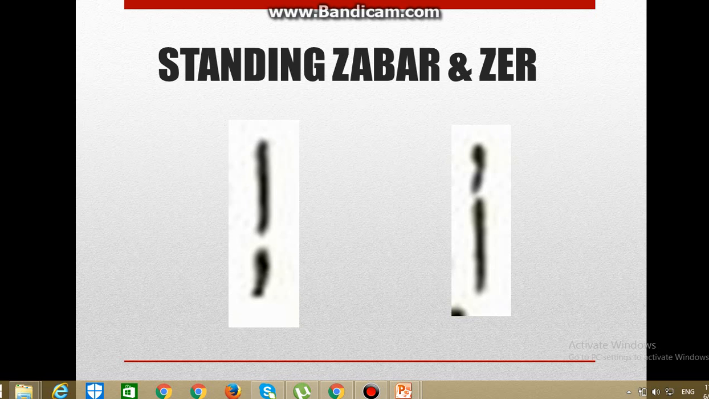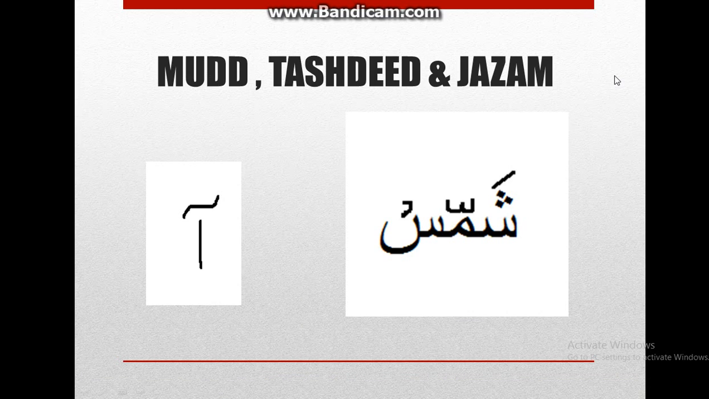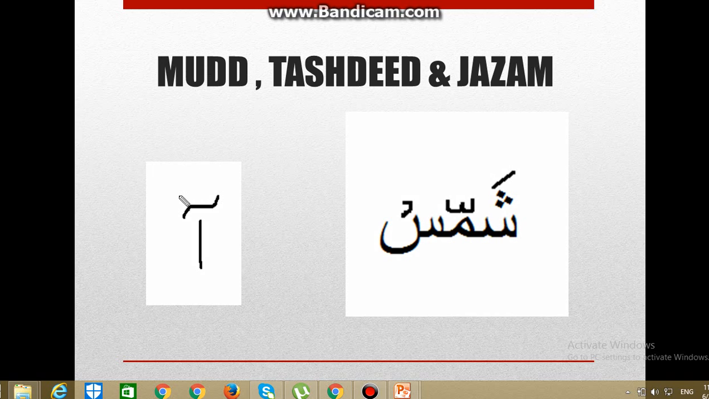Now moving forward to our next topic, which is mad, tashdid and jazm. Mad is this symbol. In this symbol, I have taken this alphabet alif as an example, and I will tell you how to pronounce it. While pronouncing this symbol, you have to raise your voice as zabar a, but you have to hold your breath for 4 to 5 seconds at least, like this. Say with me and follow me. This is how you have to do it.